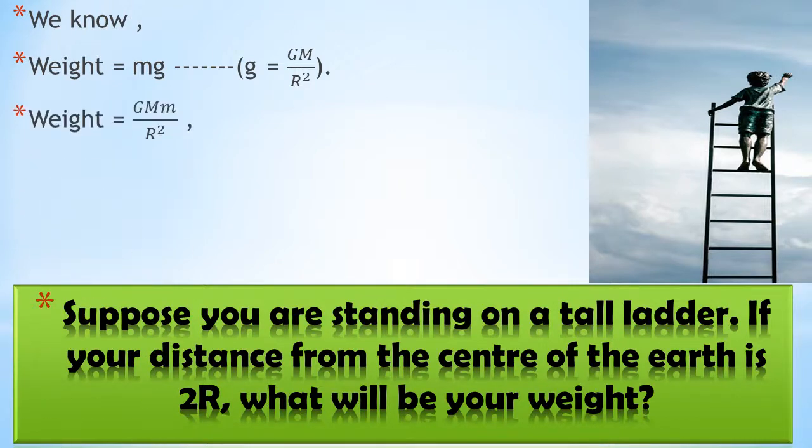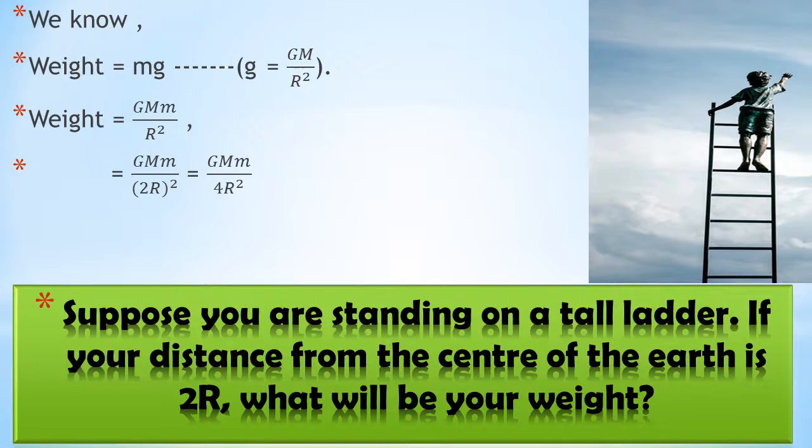Now here weight is equal to m, which will be the same, and instead of g we will write capital G capital M upon capital R square. The distance from the center of the earth is 2r, so in place of R we will write (2r) the whole square.